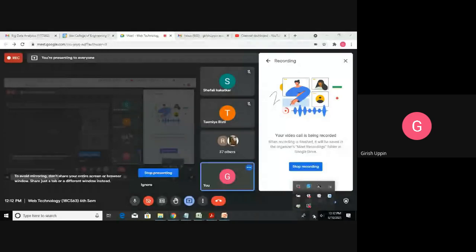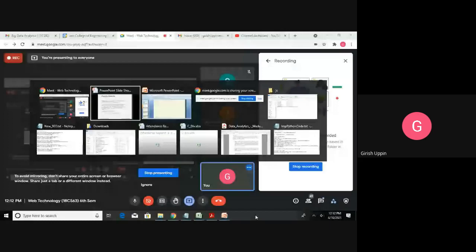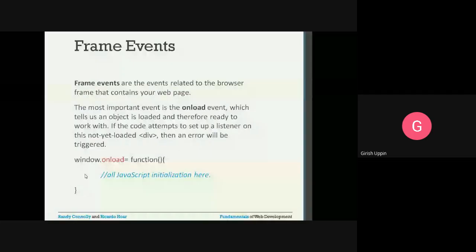So we have one example here. Window.onload, where we are calling this anonymous function. Whatever actions you want to carry out on load of a page, you can do that using this particular function.